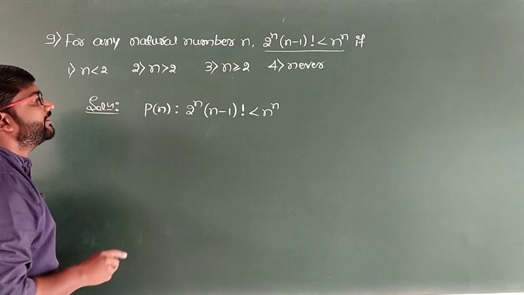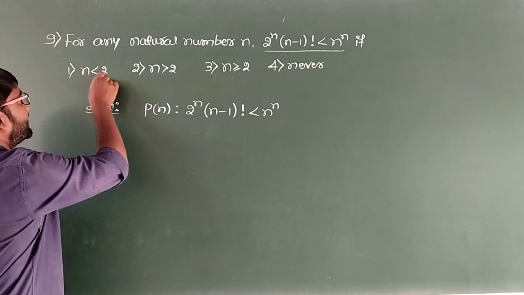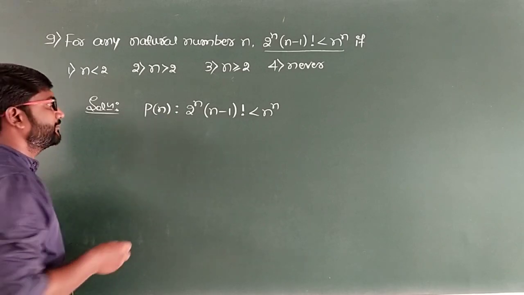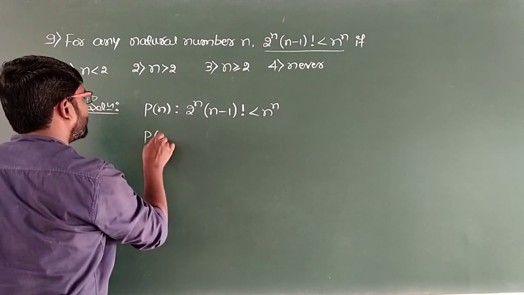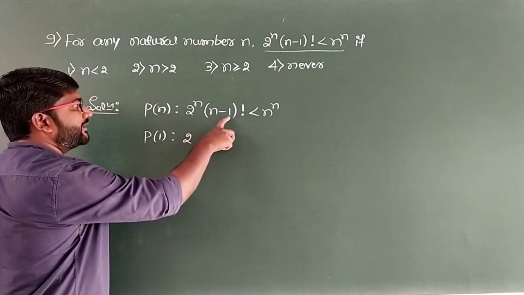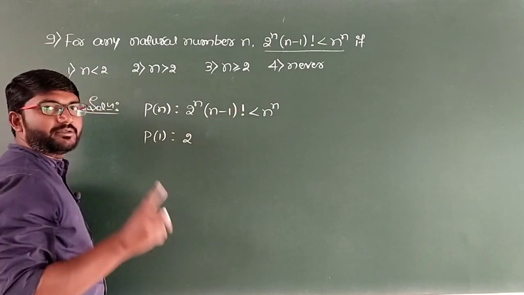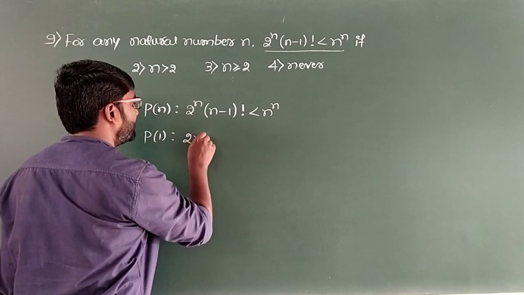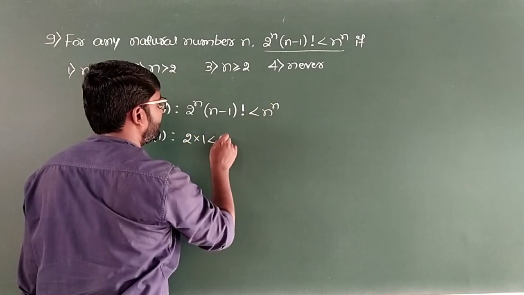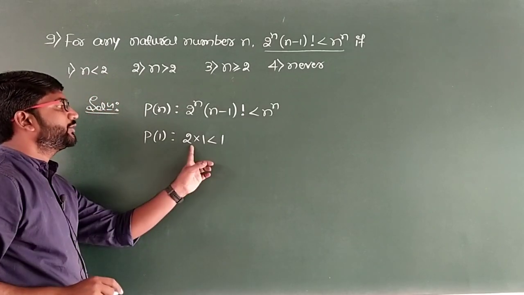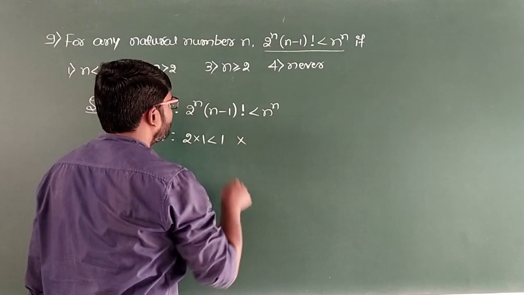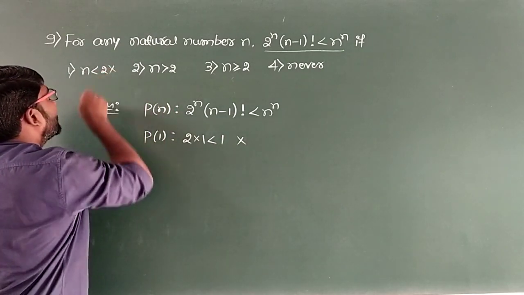Now I'll go for the first option, n less than 2. That means we will have to take n as 1, because that is the only natural number. So for n equal to 1, P of 1, we get 2. 1 minus 1 will be 0, and 0 factorial is 1. So 2 into 1 is less than 1 raised to 1, which is 1. Overall it says 2 into 1, which is 2, is less than 1, which is false. That means option 1 is not the correct answer.